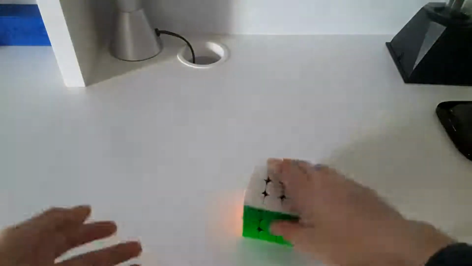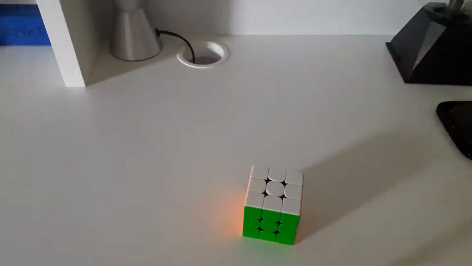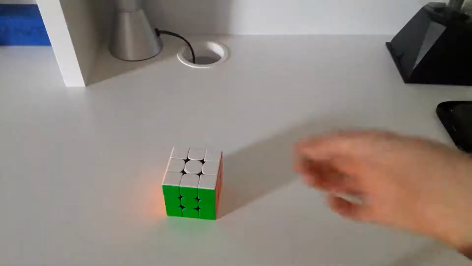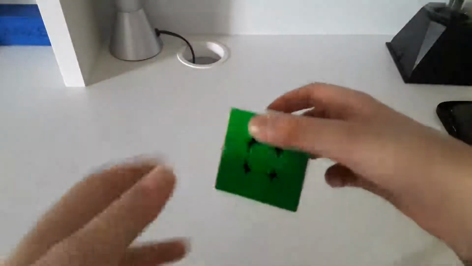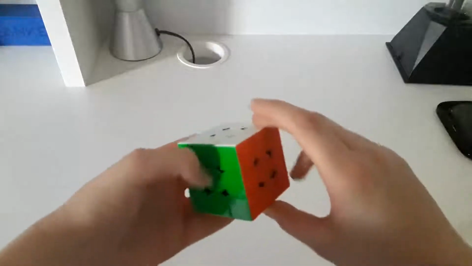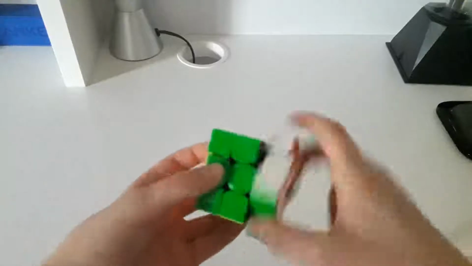Great, so those are all of the rotations. Now on to the more advanced moves. Okay, so you remember all of the outer layer moves. I would hope you do, because otherwise you should probably rewatch this video. So those are like R, R2, U, L prime, stuff like that.